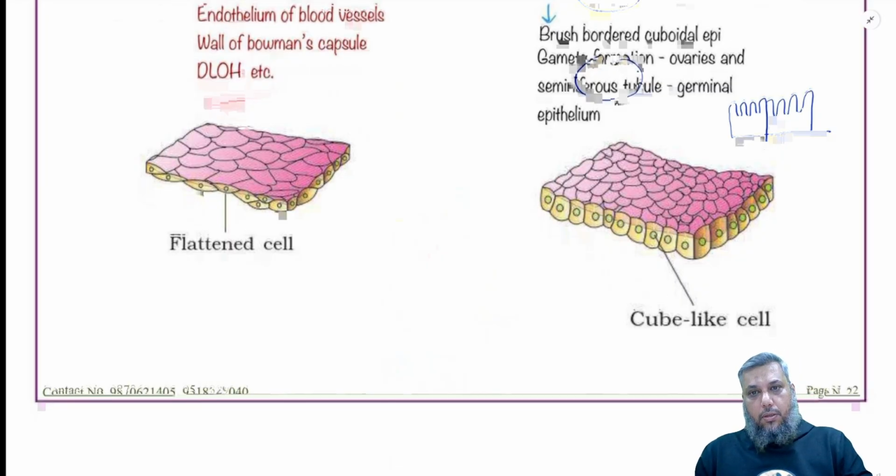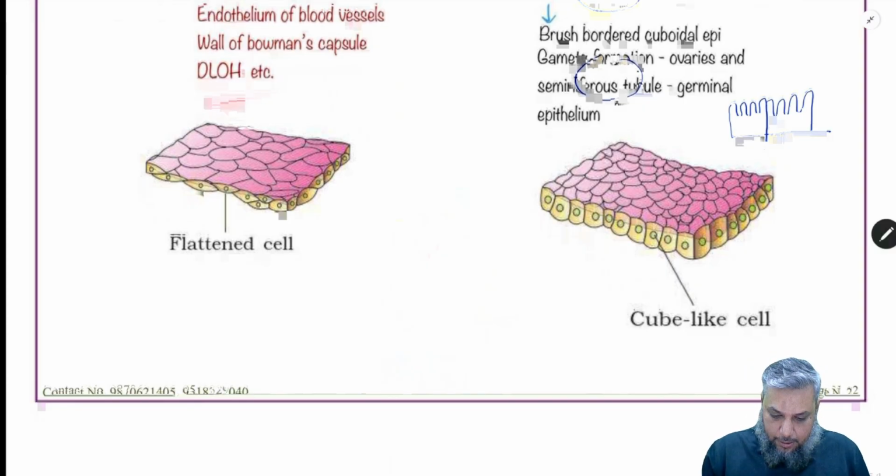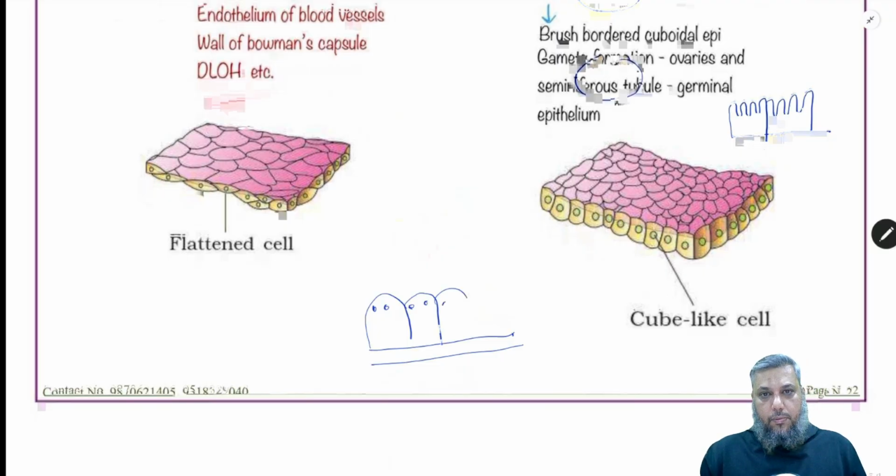The second type of modification of cuboidal epithelium is that the cuboidal epithelial cells will show the presence of these modified centrioles called basal bodies, and from them arise the hair-like structures which are called cilia.